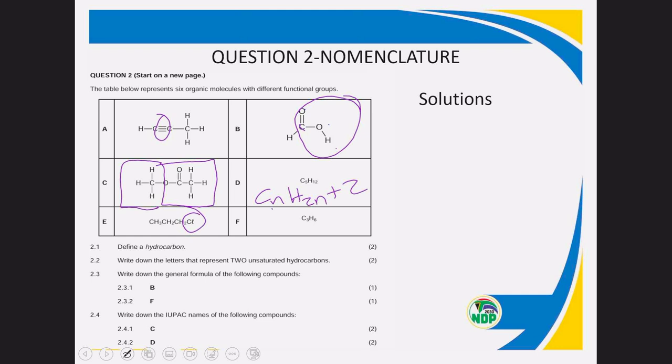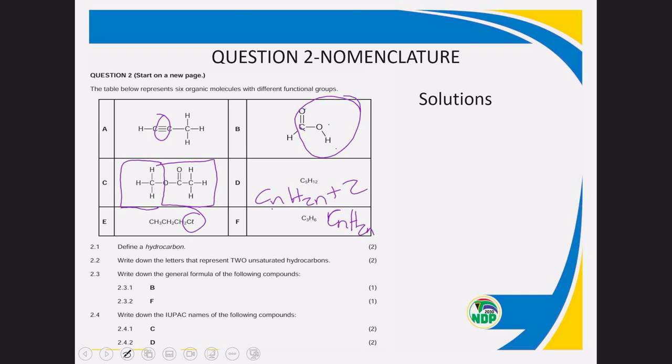Then the possible question can be: draw a structural formula, give the IUPAC name of this, or E belongs to which homologous series. And then C3H6 was an alkene. So CnH2n is C3, 2 times 3 is 6. So you know the homologous series.